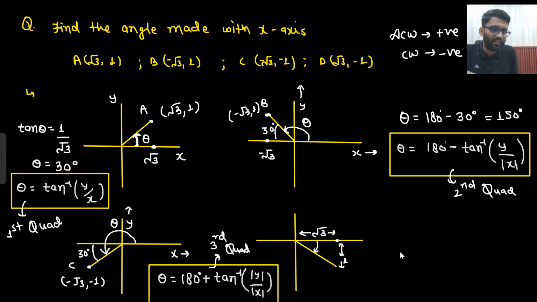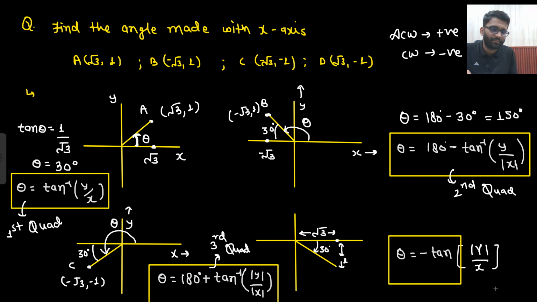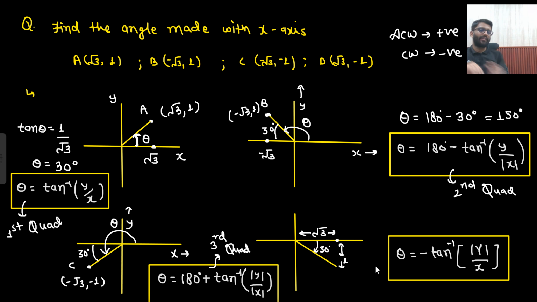So what can I write? Theta is minus of tan inverse 1 by root 3. This angle is 30 degrees, but in the anti-clockwise direction, so my answer is minus 30 degrees. So I can write minus tan inverse magnitude of y divided by x.